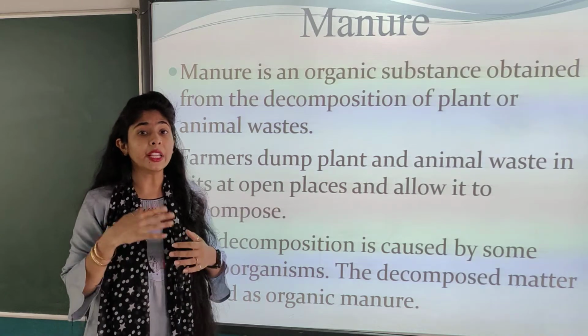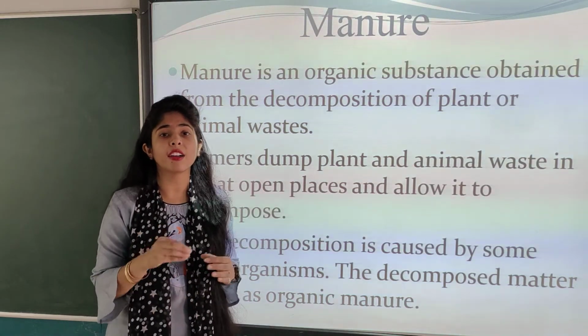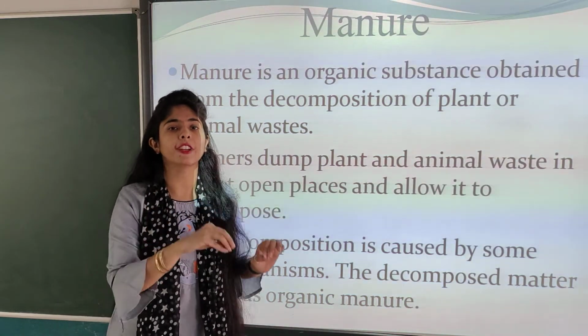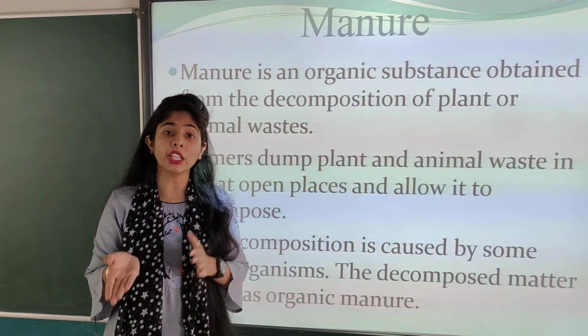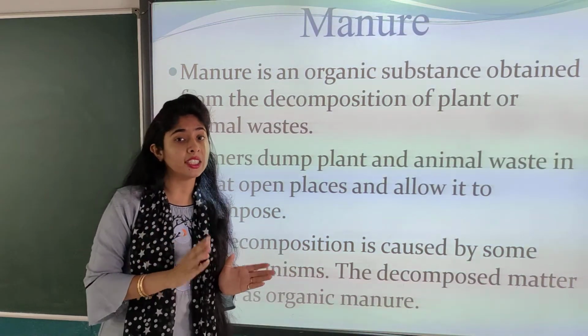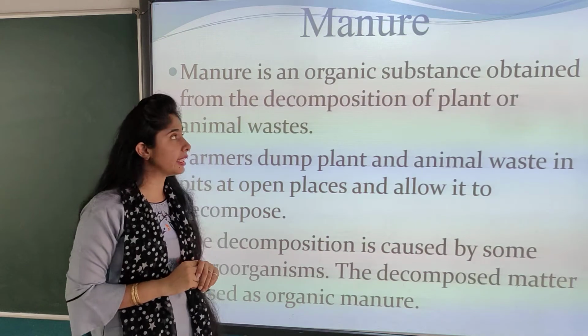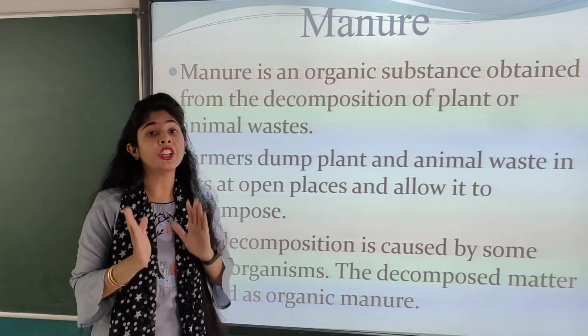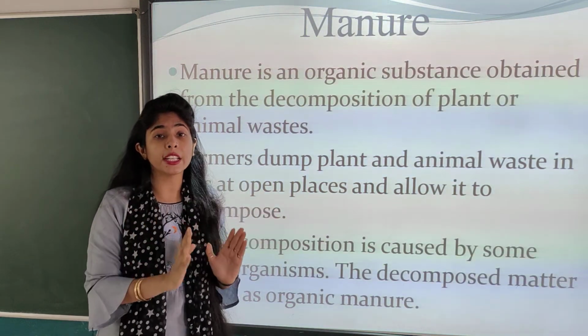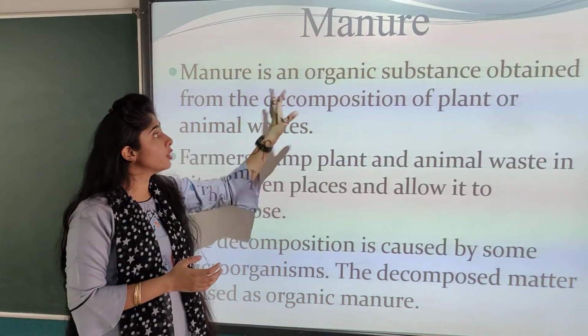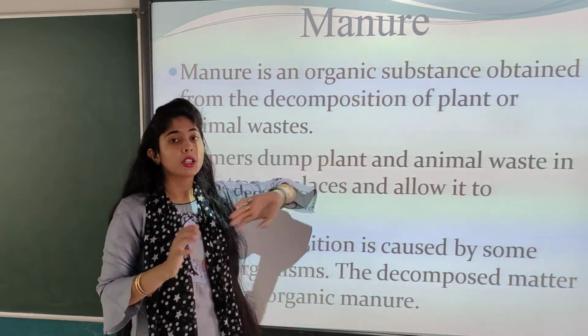Now, what is manure? We have just said we have to add manure and we have to add fertilizer. So let us see what manure is and what fertilizers are. Manure is an organic substance.